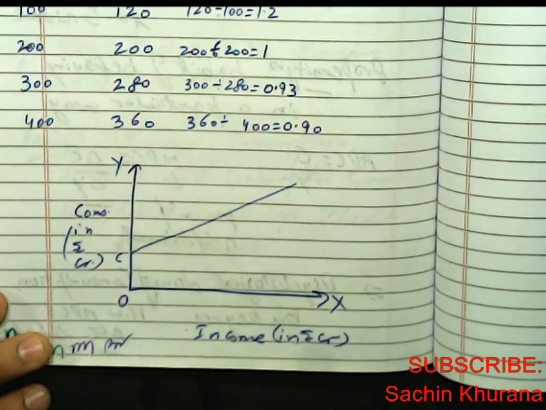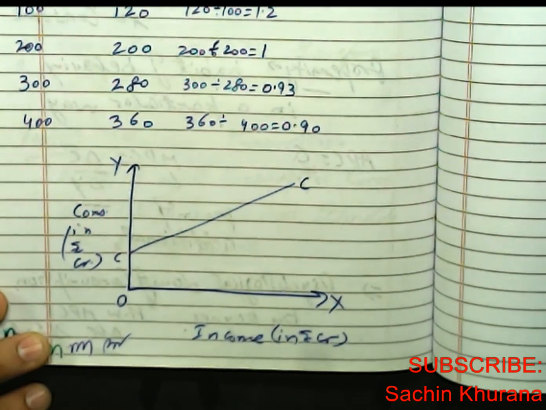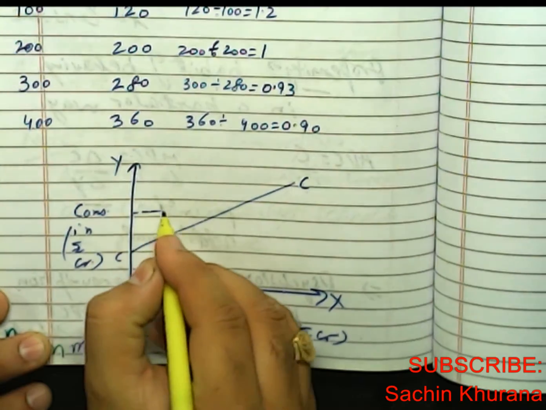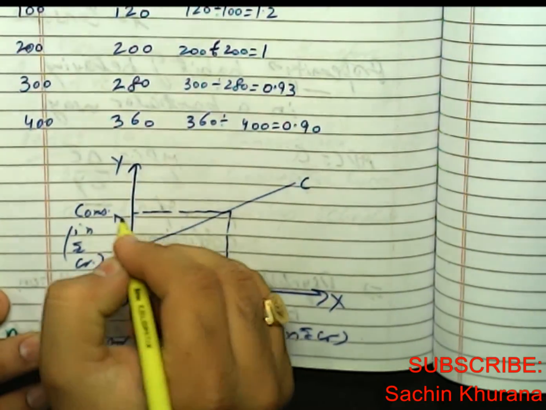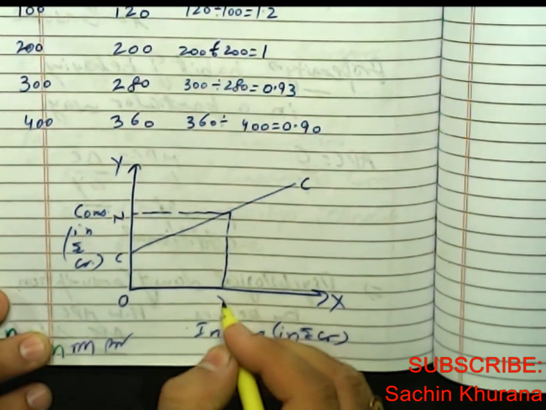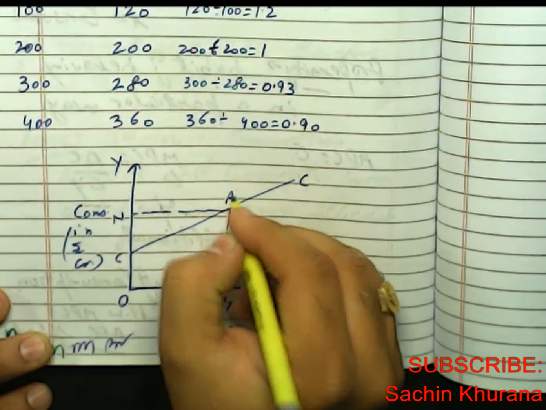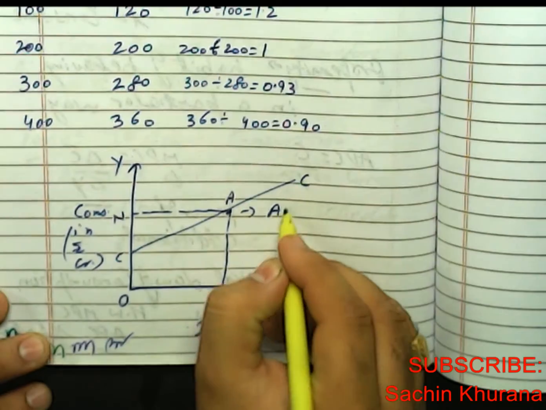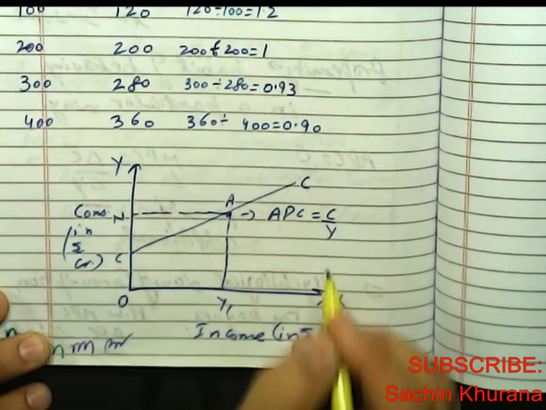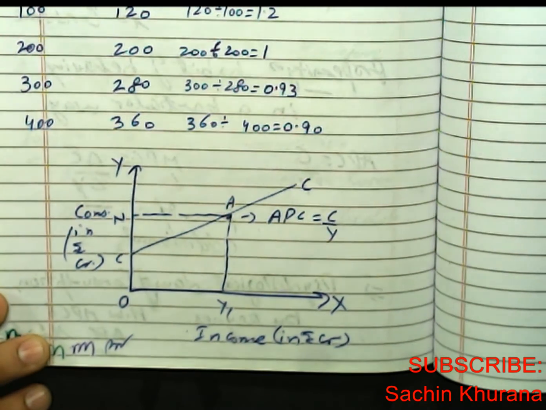This is our point C. This is our consumption curve. If I mark points like this, I take this N, I take this Y1, and I take this point as A. So here we can show APC as C upon Y. Please note it down.